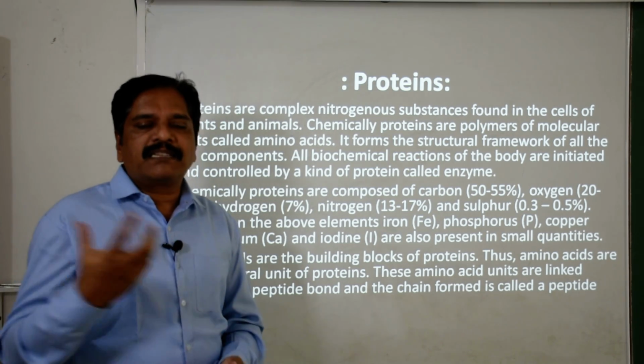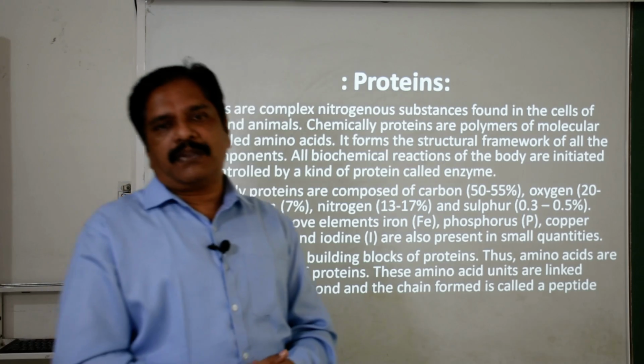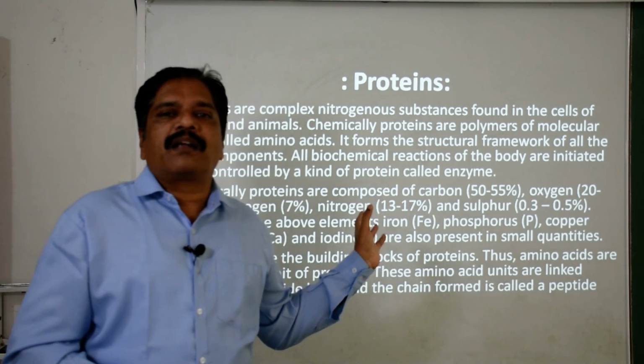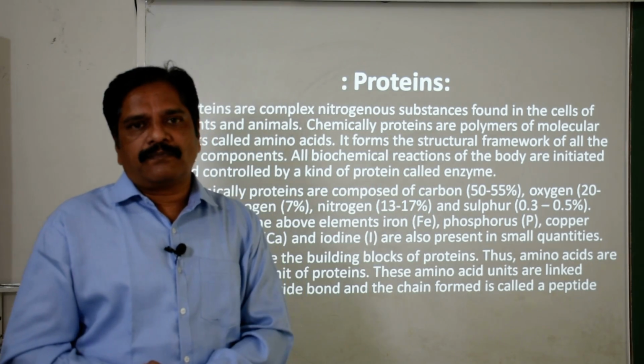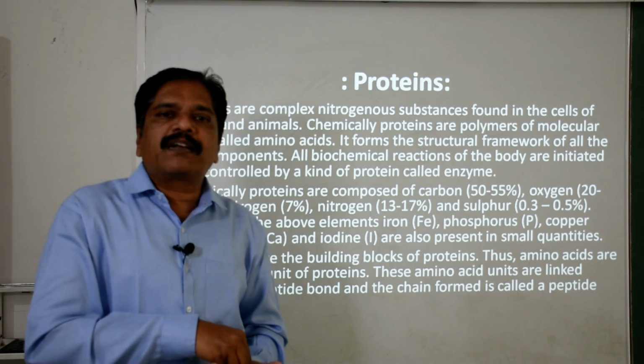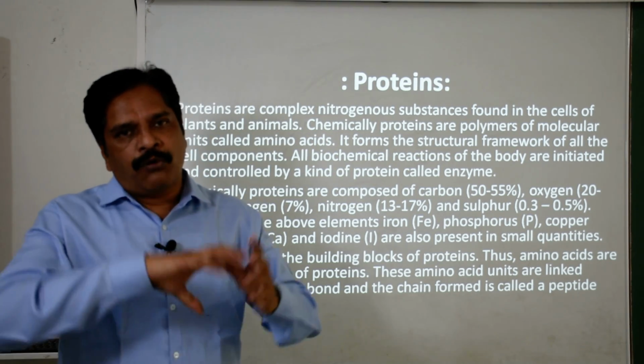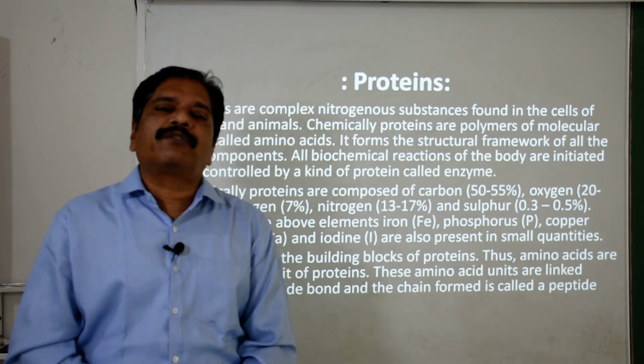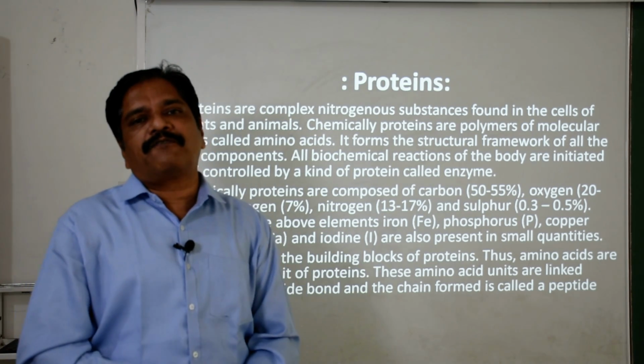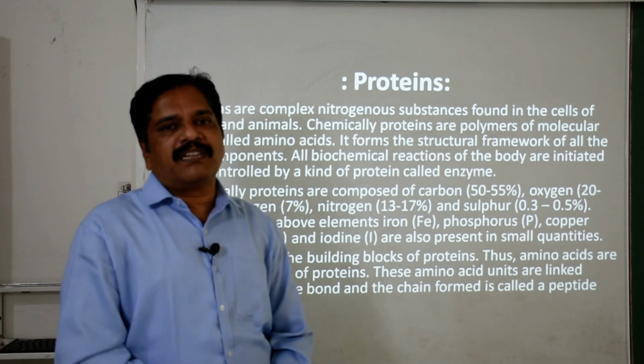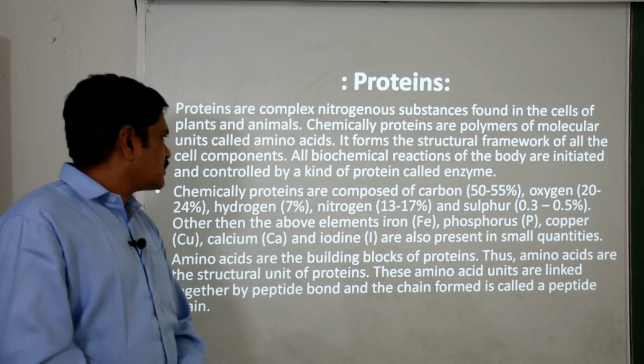You know that enzymes are the functional proteins, right? Hormones are the regulatory proteins. That means the physiological control as well as the regulation of the different parts of the body, as well as the harmony of the different systems in the body, is managed by these proteins. Clear?